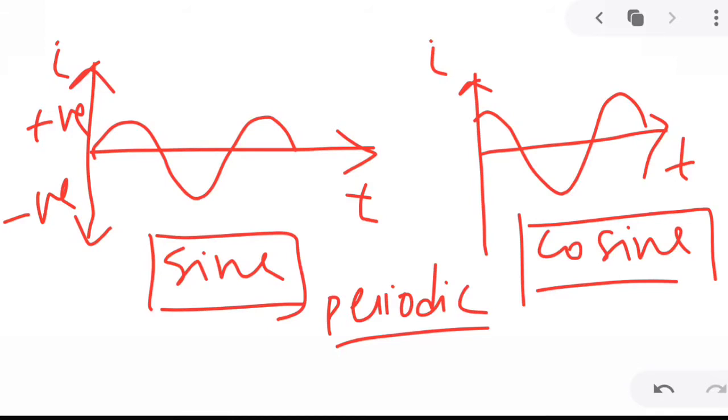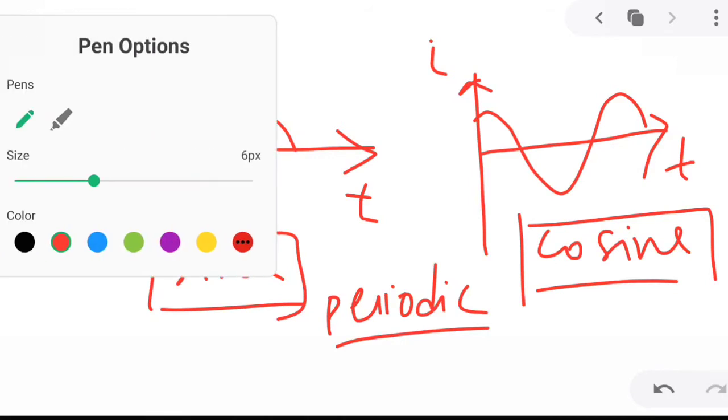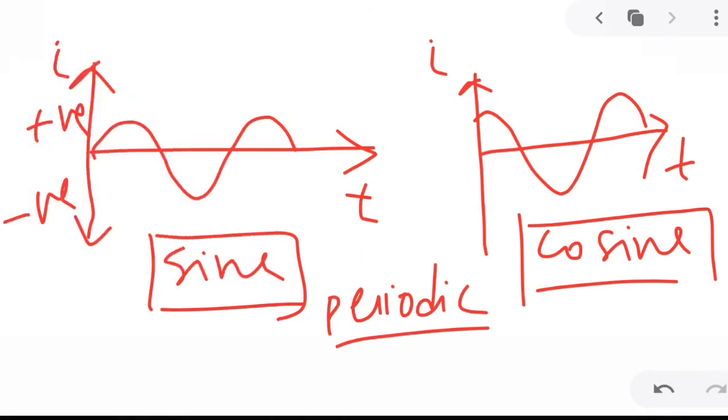And what is happening? When the current is flowing in the conductor, the current value is increasing in magnitude and then decreasing. In this part of the graph, the current is positive. From this point onwards, the direction of current has reversed because the current has become negative. Now again it is increasing in magnitude in the opposite direction and then decreasing.